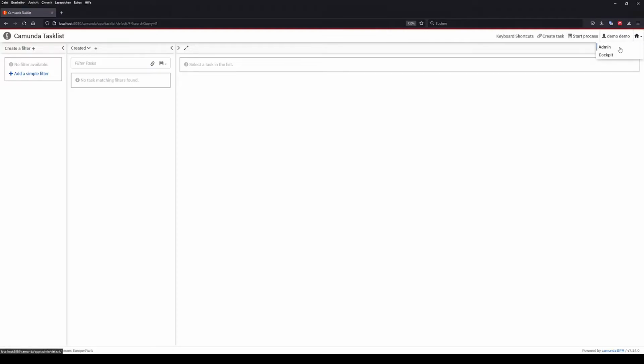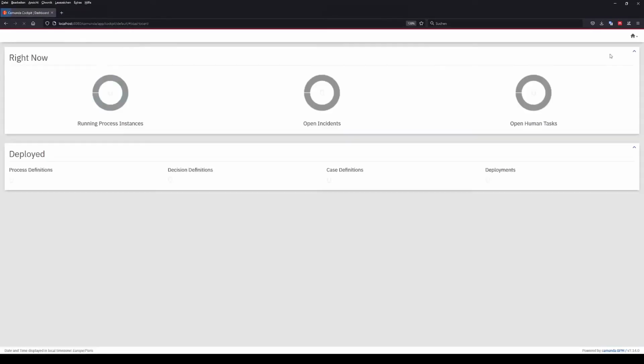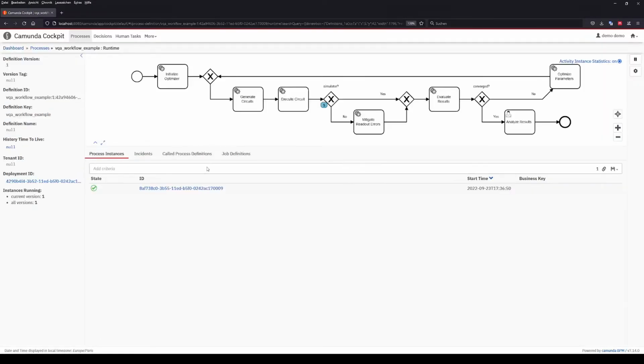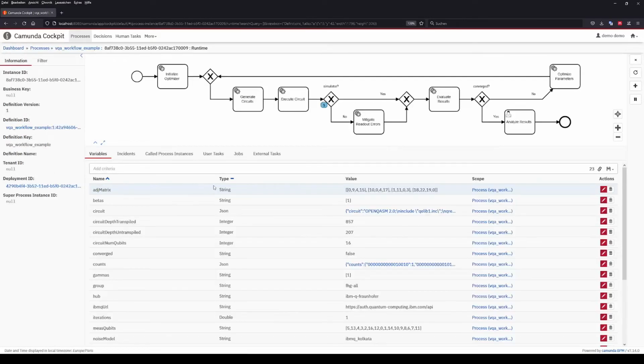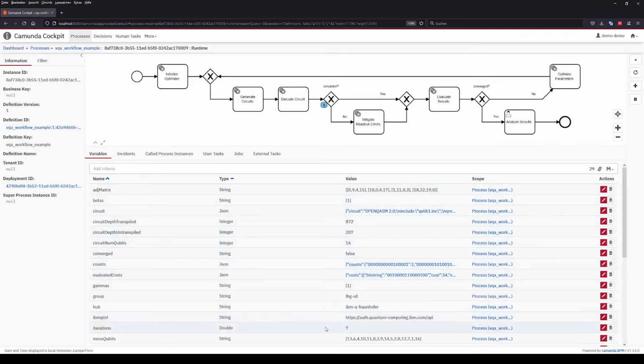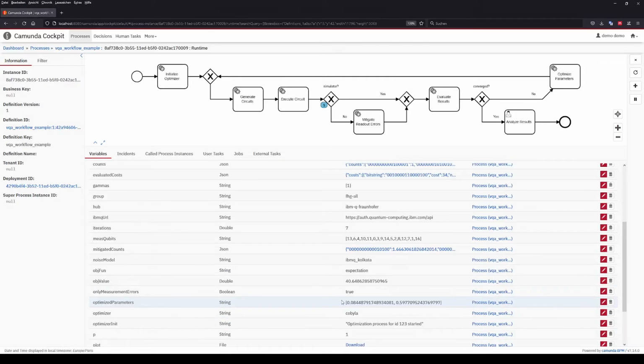Afterwards, we can go to the Camunda cockpit, then select our process, select our started workflow, click on the workflow ID, and then we can observe our workflow. To observe the progress during the workflow execution, simply refresh the page. As we can see, we are now in the 7th iteration of the quantum algorithm and can observe the intermediate results and parameter values. To check if the process is finished, we just refresh the page again.